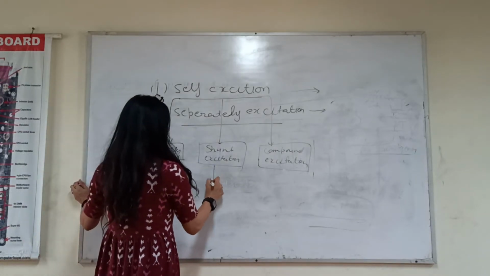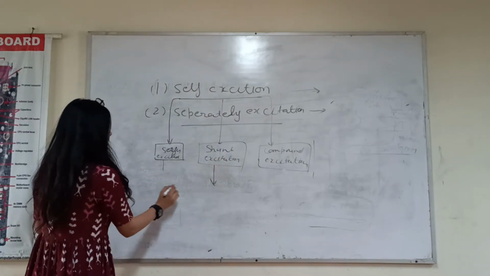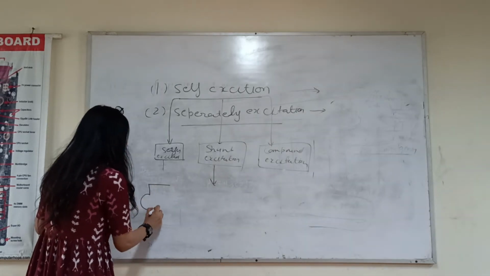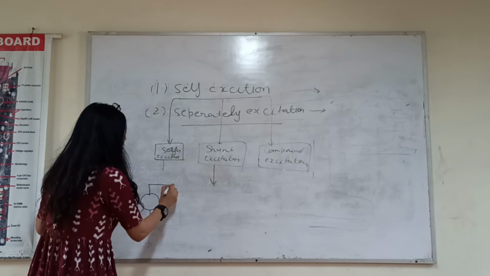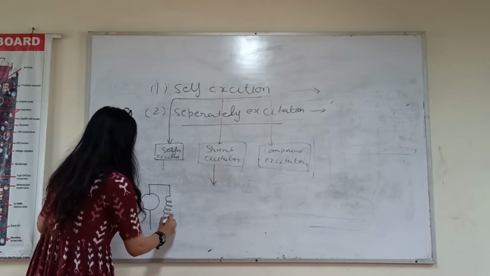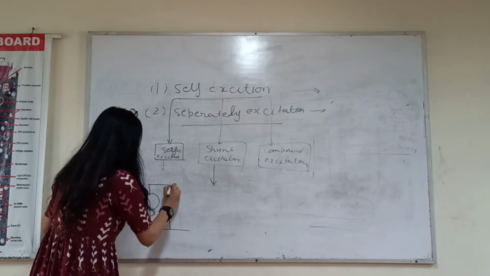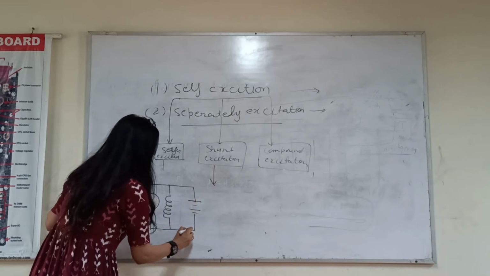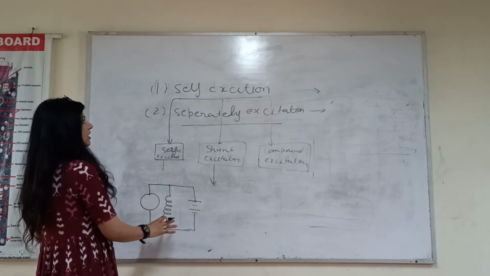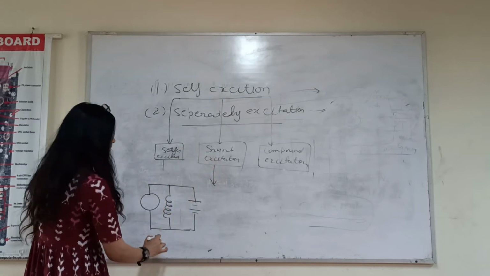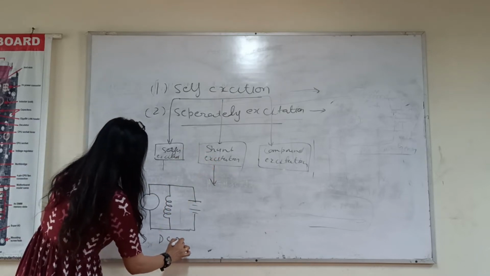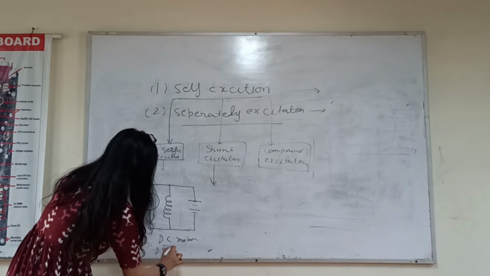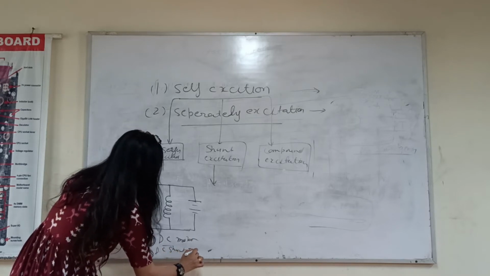Second case, now come to the second point, shunt excitation. In shunt excitation, shunt means parallel. This is the armature and this is your field winding which is connected in parallel with the armature and both are connected to the same supply. This is called shunt excited DC motor, or you can say DC shunt motor.